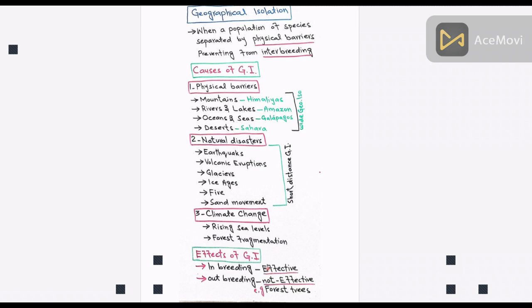But in the case of an outbreeding population, geographical isolation is not effective, especially in forest trees, which are pollinated by wind. So pollen grains of one species can travel many hundred miles by means of wind. So cross pollination may occur between two related species, and when there is no isolation, there is no distinctness of species. So there is no geographical isolation.